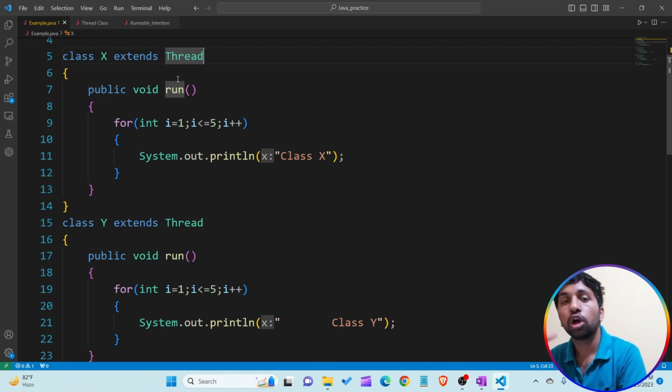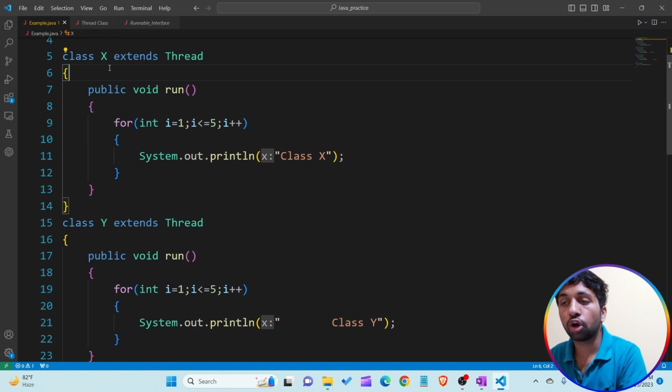If I want to call the method of a child class, I have to create the object of the child class. In this example, if I create the object of the Thread class, it becomes a thread. If I create the object of the X class, which is a child class of the Thread class, it is also a thread. Why?